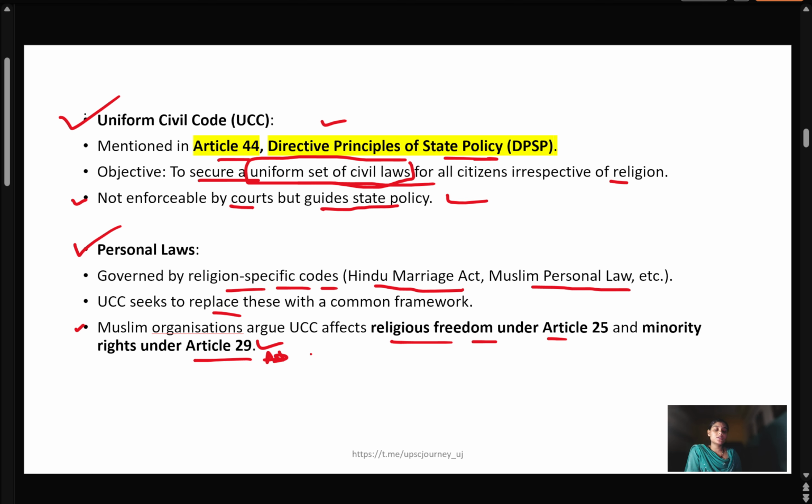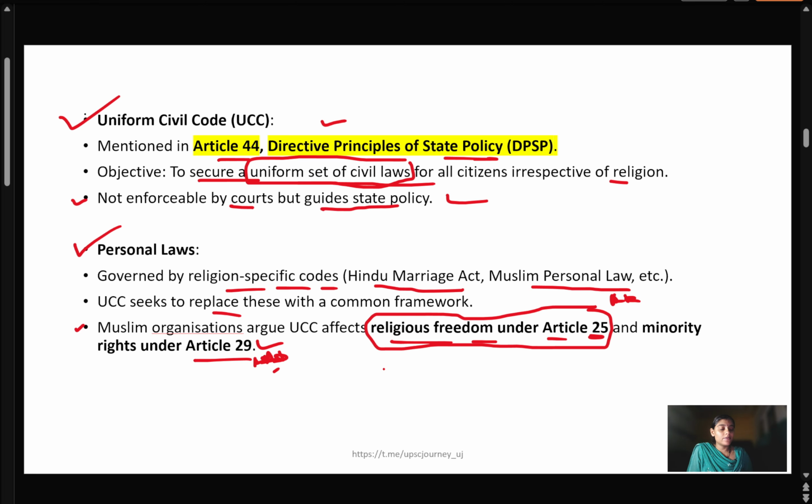Article 25 provides that every person has freedom of religion, but bringing a uniform law across the country would violate that freedom. They also have minority rights under Article 29 for the protection of their religion.